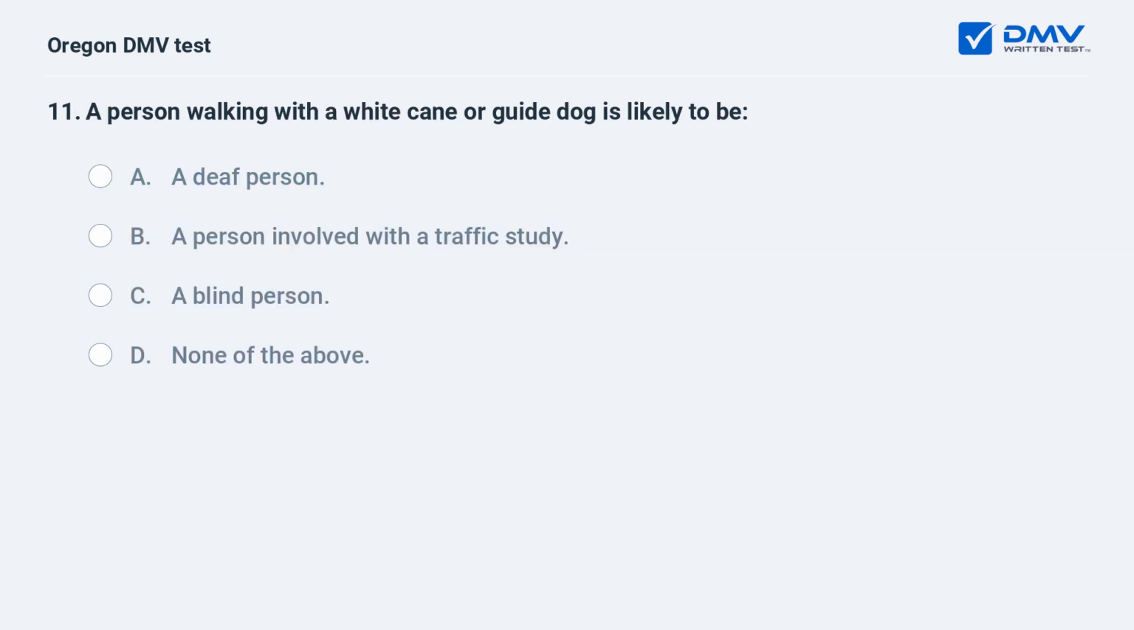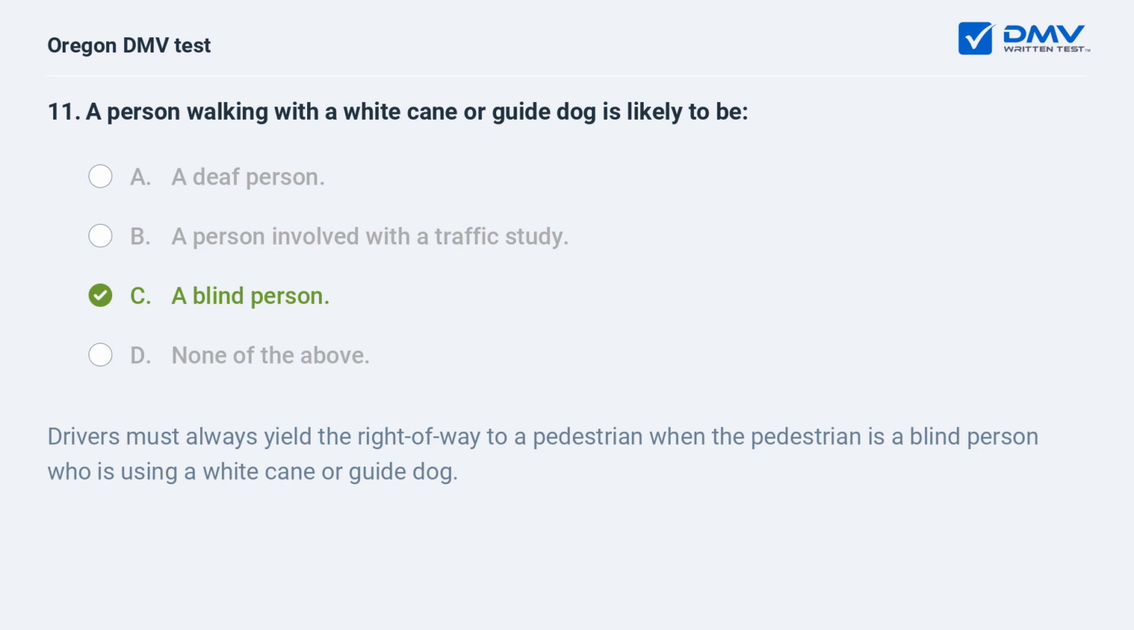A person walking with a white cane or guide dog is likely to be A. A deaf person. B. A person involved with a traffic study. C. A blind person. D. None of the above. C. A blind person. Drivers must always yield the right-of-way to a pedestrian when the pedestrian is a blind person who is using a white cane or guide dog.